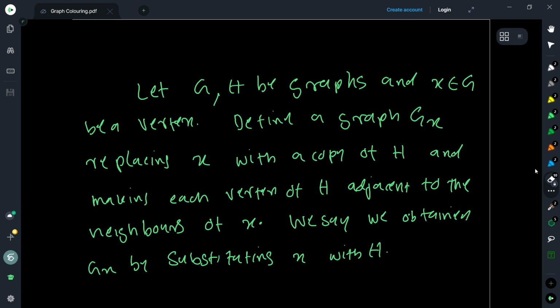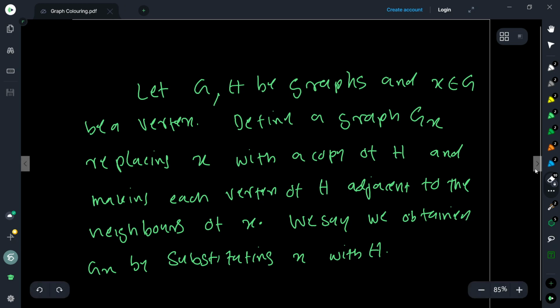This operation is what we call substituting H for the vertex x. And this is the graph that we obtain, which we call G_x.